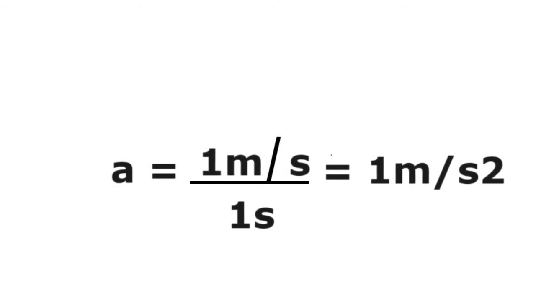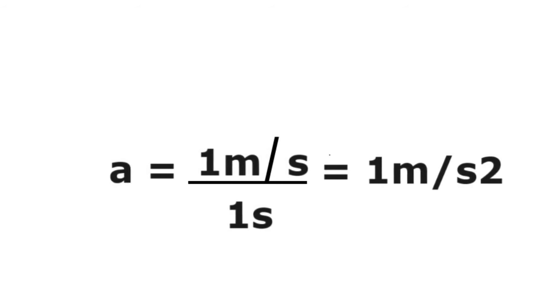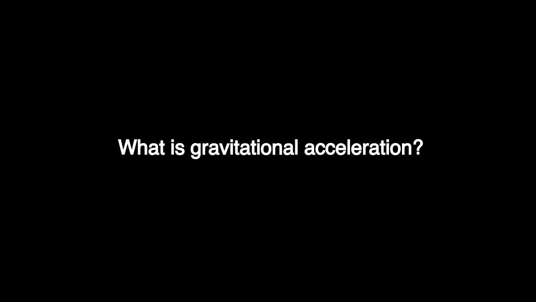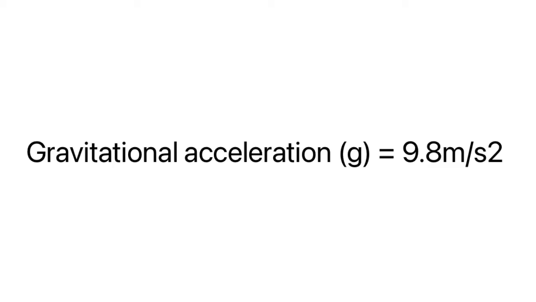For example, we often talk about gravitational acceleration. What is gravitational acceleration? It refers to the acceleration experienced by an object in free fall. Gravitational acceleration is denoted as g, and is approximately 9.8 meters per second squared, meaning that for every second that passes, your velocity increases by 9.8 meters per second. This is the meaning of acceleration. Now, how do we calculate acceleration?